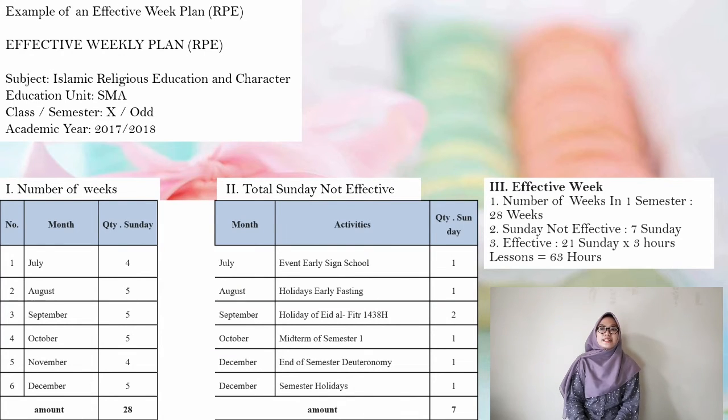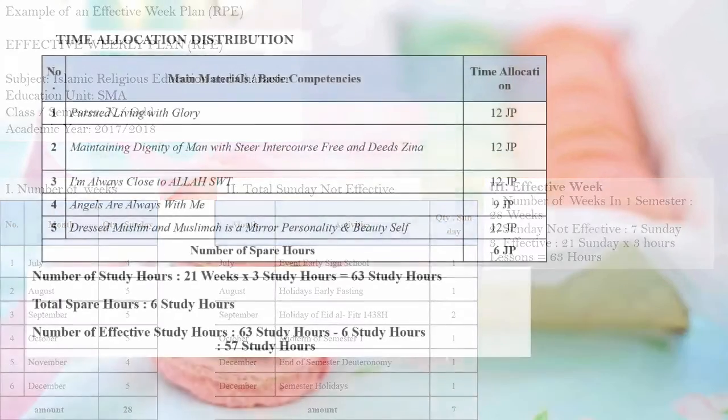The next is an example of effective week plans or RPE. Subject: Islamic religious education and character in senior high school. The right side is number of weeks and the left side is total Sundays non-effective. The effective weeks number of weeks in one semester is 28 weeks and Sundays not effective is 7 Sundays.